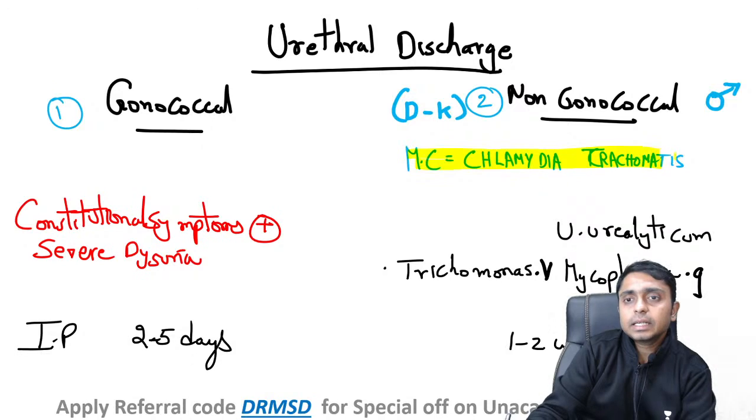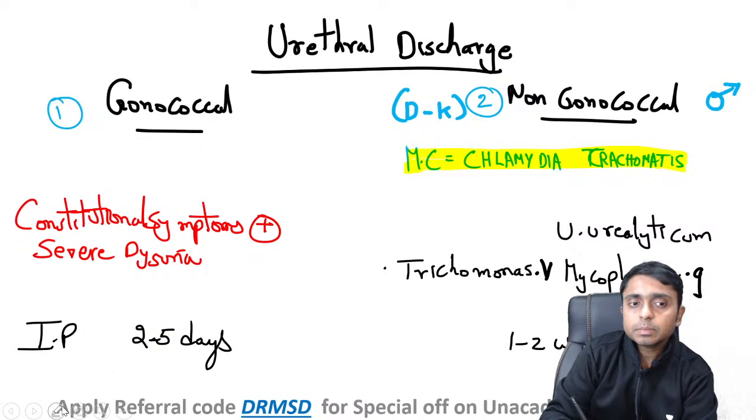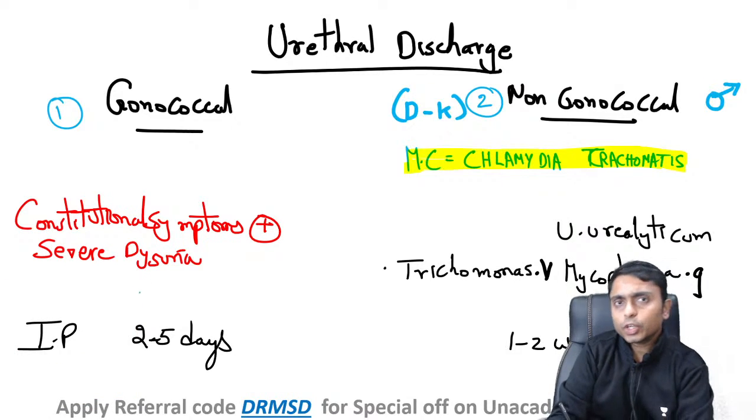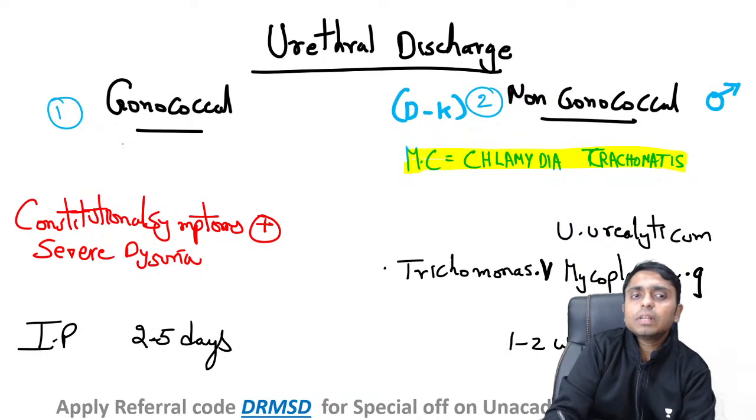There are certain differences between gonococcal urethritis and non-gonococcal urethritis, in the clinical features, the incubation period, the investigations and the treatment. We'll see each and every one of them.